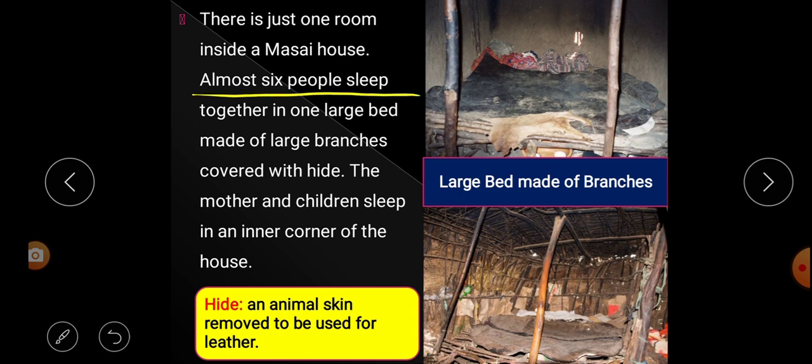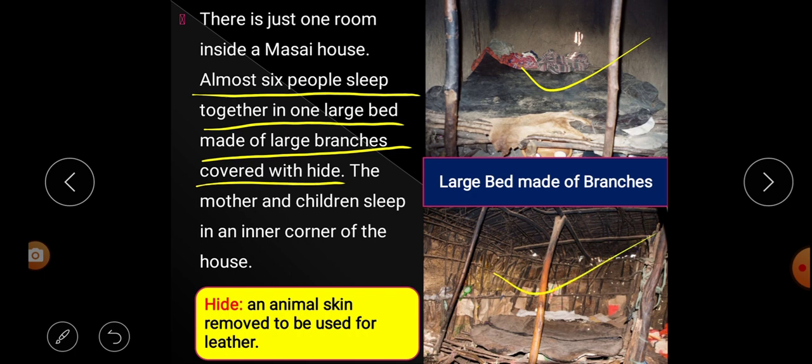Almost 6 people sleep together in a large bed made of large branches covered with hide. And in that room, 6 people sleep together in a large bed. Look at the image, this one and this one. You see, these are the beds that they sleep on. So, how many people? Almost 6 people sleep together in a large bed made with what? Large branches.